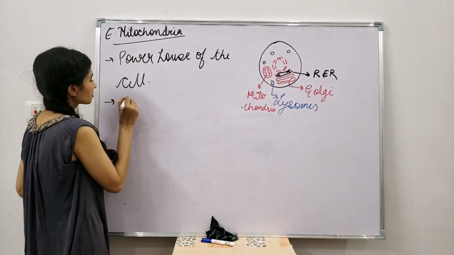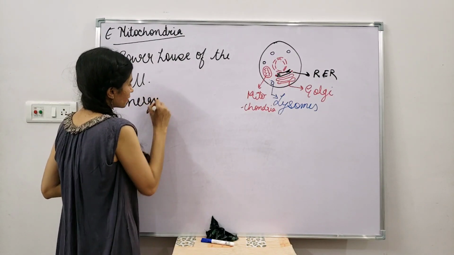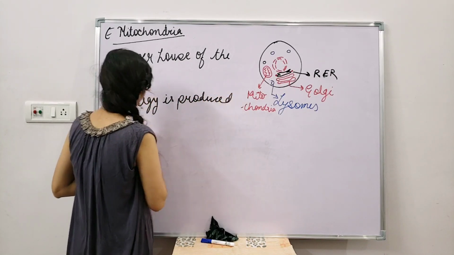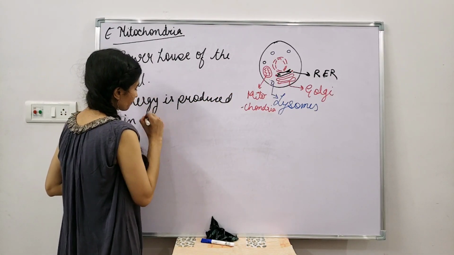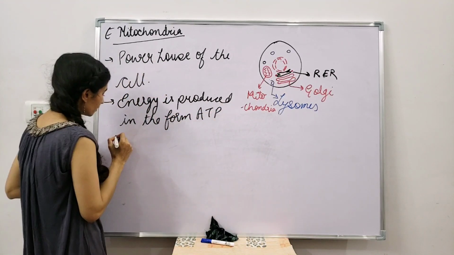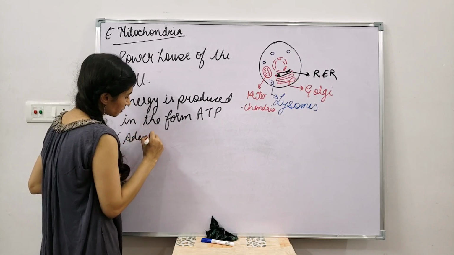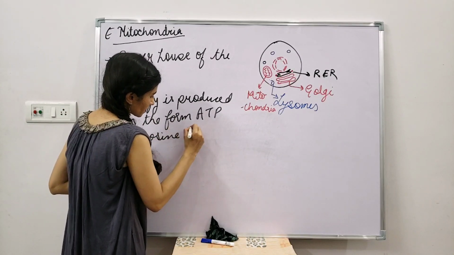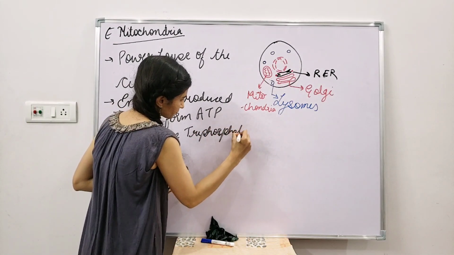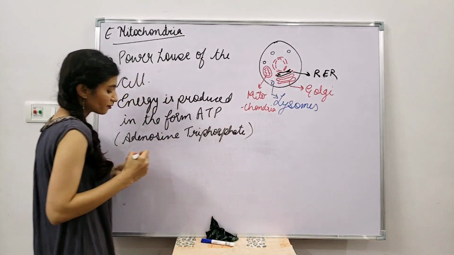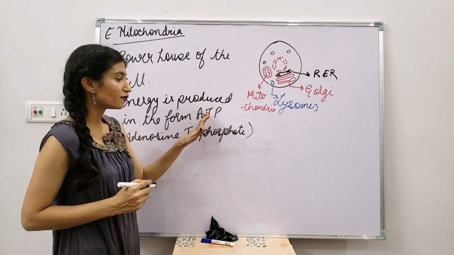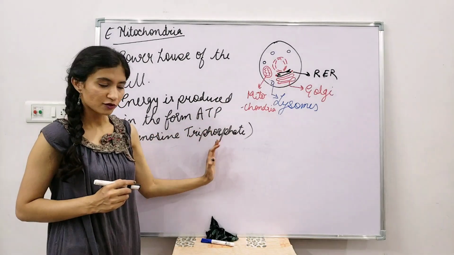So energy is produced in the form of ATP. What is the full form of ATP? Many of you might know it. Adenosine triphosphate. So that is the full form of ATP. So energy is produced by the mitochondria in the form of ATP, which is called adenosine triphosphate.